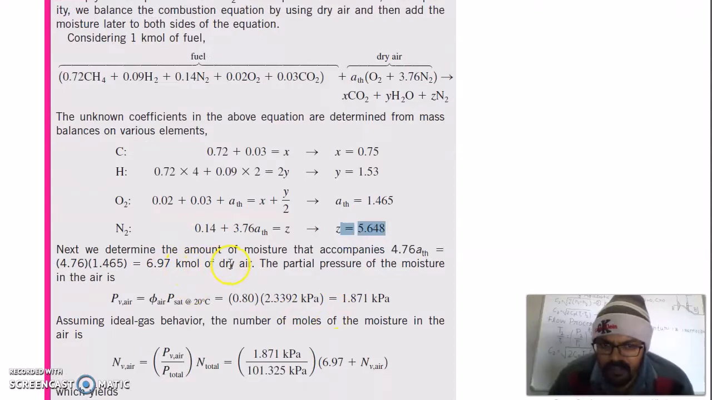So next we determine the amount of moisture that accompanies 4.76 A theoretical. So what we have, we will find, we know that 3.76 plus this is 1, this is 4.76 of your air, multiply by this 1.465. So 6.9 kilomole of dry air we needed for the complete combustion, that is stoichiometric.